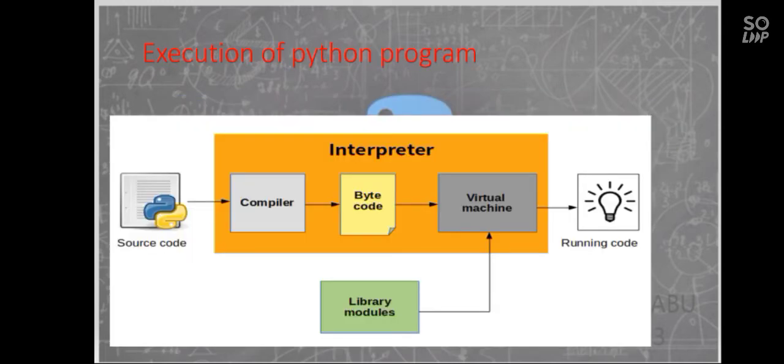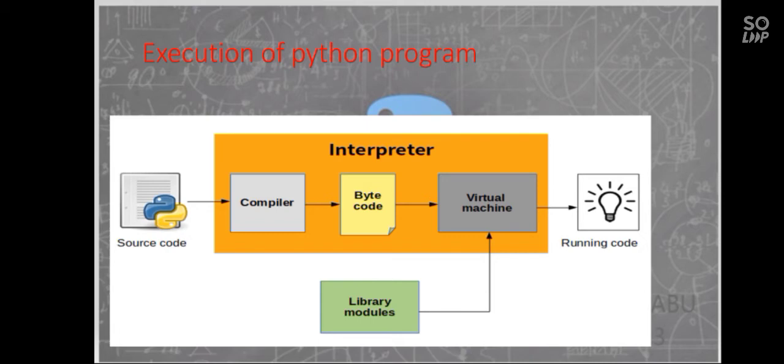Execution of a Python program. How will the program be executed? That is, what is the process for executing a Python program? How do we write the program, and how do we compile it from starting to ending procedure? How will the program compile?